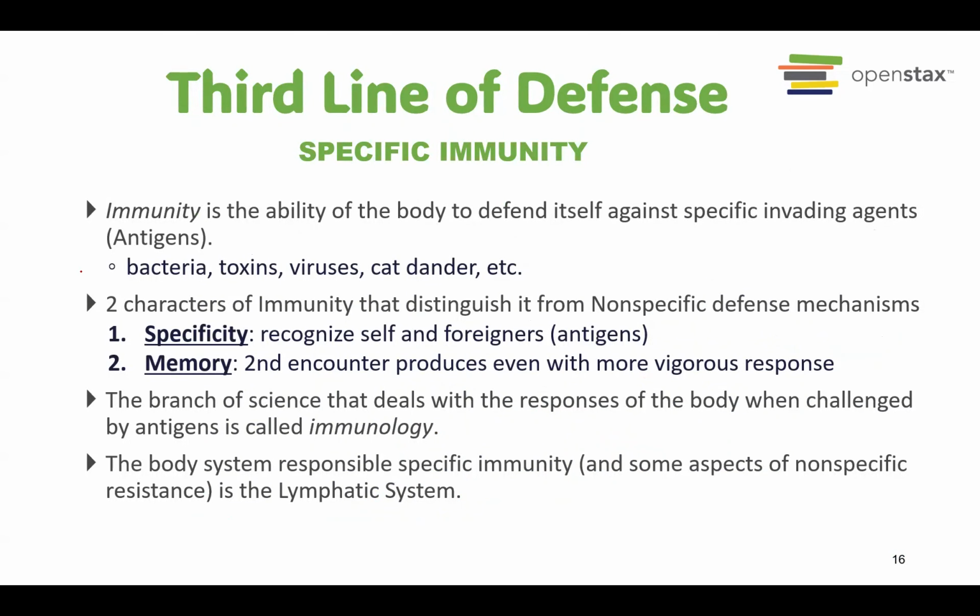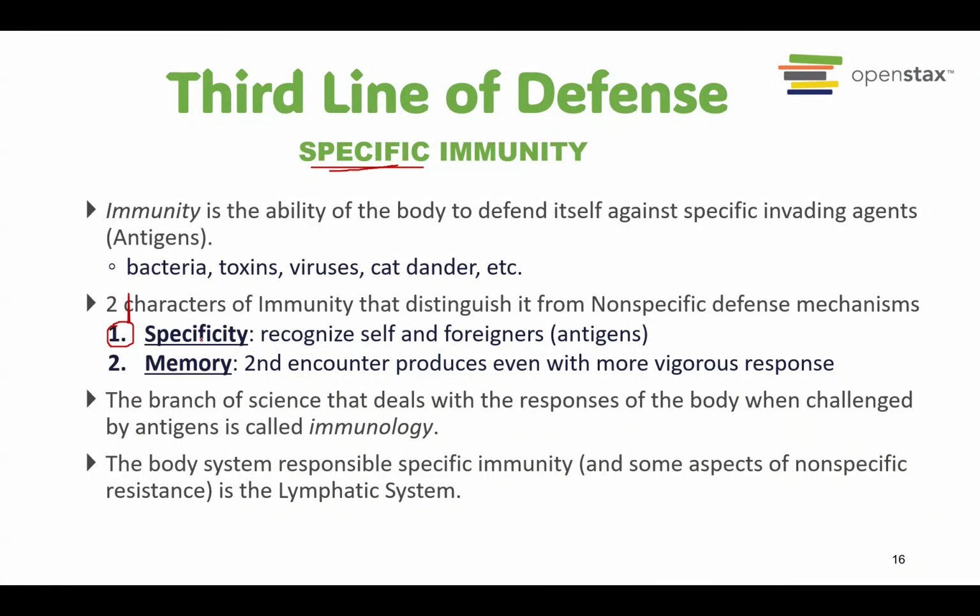Okay, the last one, this is the third line of defense, which is specific immunity. This is also known as acquired immunity. Okay, so this is the ability of our body to defend against a specific infection. In this third line of defense, there are actually two characteristics. The first one is specificity. It means it only fights against one specific pathogen.